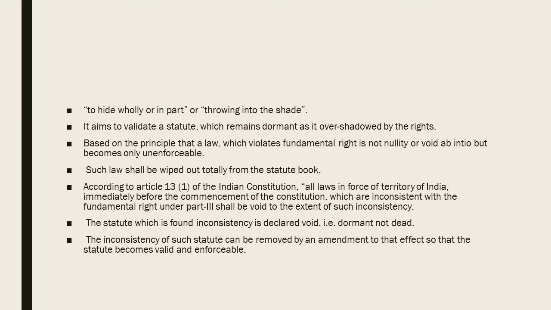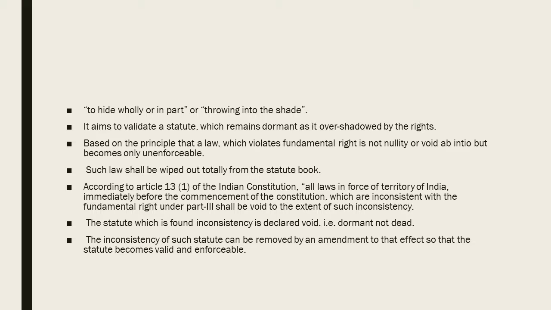This doctrine aims to validate a statute which remains dominant as it is overshadowed by the rights, based on the principle that a law which violates the fundamental right is not a nullity or void ab initio, but it becomes only unenforceable. It is not wiped out totally from the statute book.